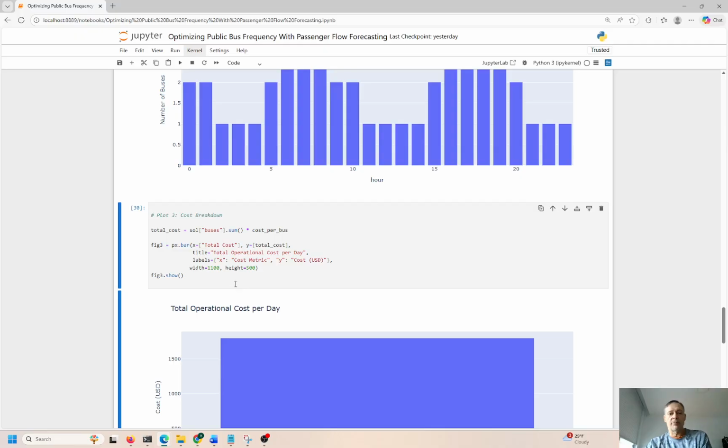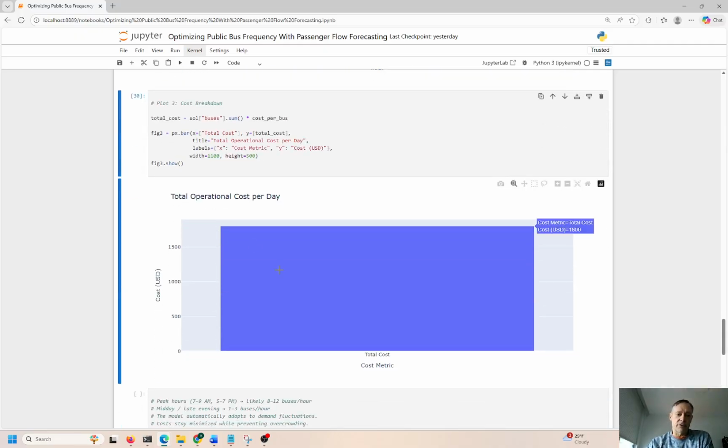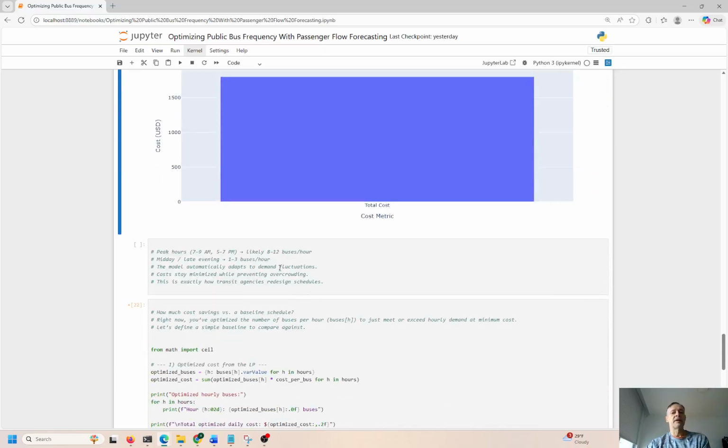So let me show you one more plot here. This is the total cost to operate the bus. It costs about $1,800 per day to operate the bus, and that is just a flat expense, right? So the more buses we run, the more expensive it's going to be in terms of bus drivers, fuel consumed, even emissions spewed into the environment, right? All the pollution that's created.